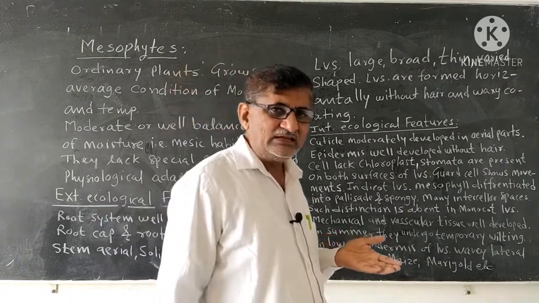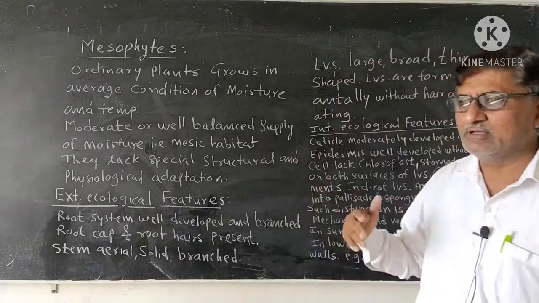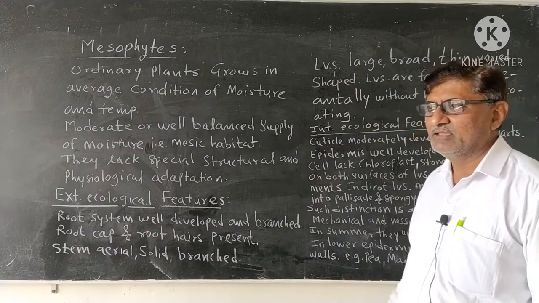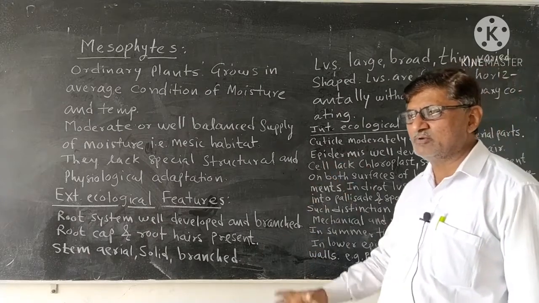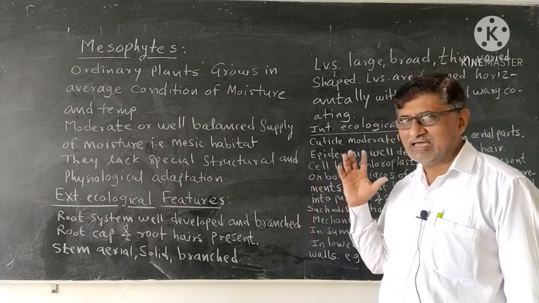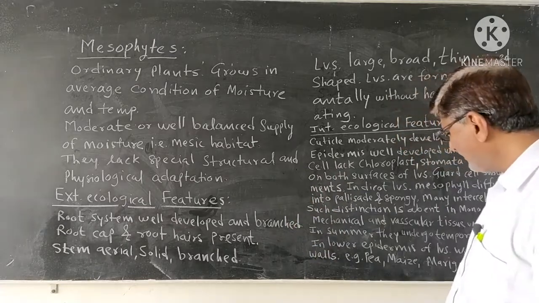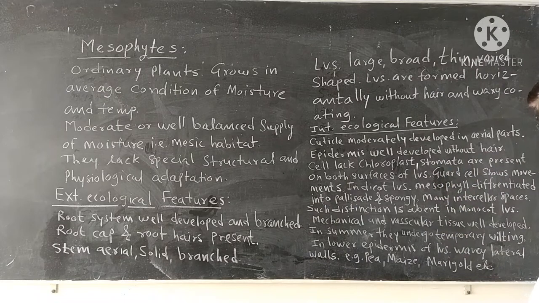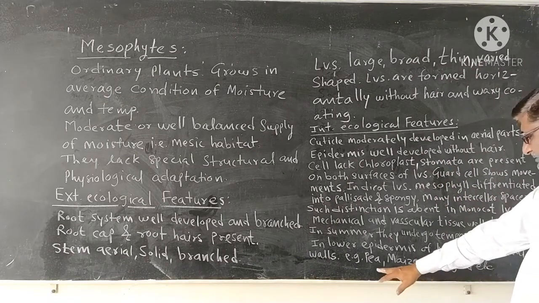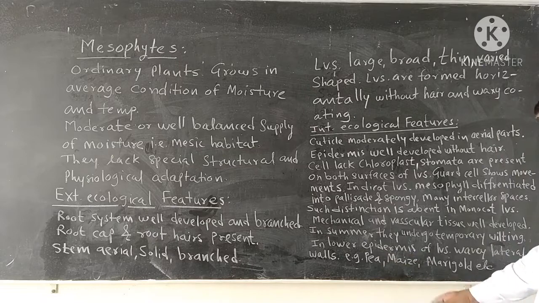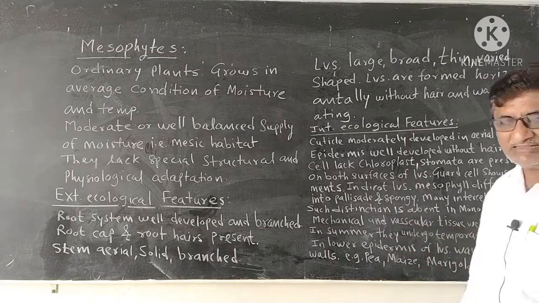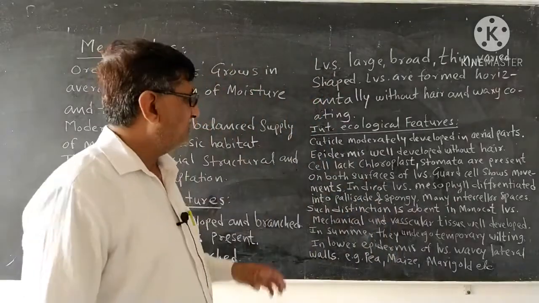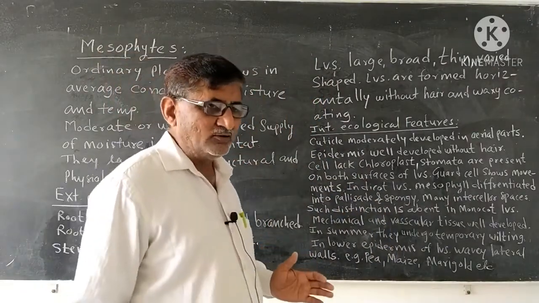You can take any example of the mesophytic plant group. The different kinds of crops we can cultivate in an optimum or normal condition of environment, mostly as regards temperature and water, are all examples of the mesophytic plant group. For example, the mesophytic plants are like pea, maize, marigold, etc. These are examples of the mesophytic plants. So this is what a normal plant group is.